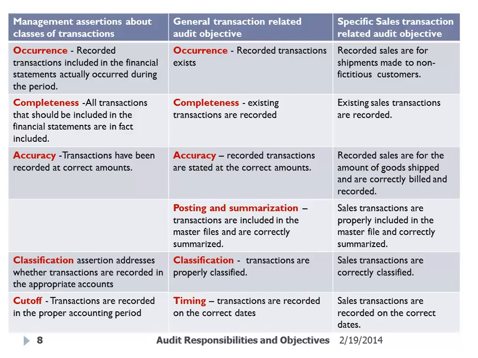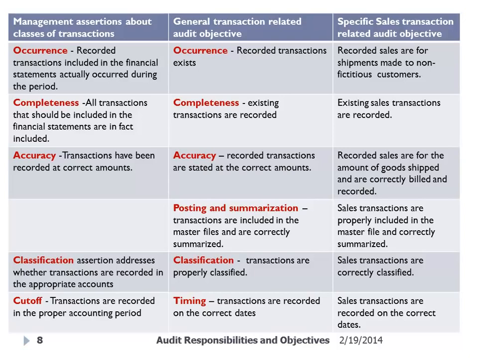They're concerned with whether the sale actually occurred in the reporting period. So if the client's year end is 12/31, the auditor wants to look for evidence that all sales that should be recorded as of 12/31 have been recorded in the correct period. These are the assertions related to transactions, using sales as an example.